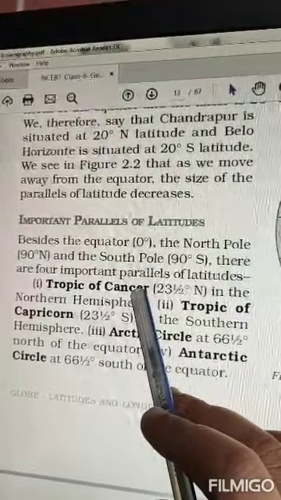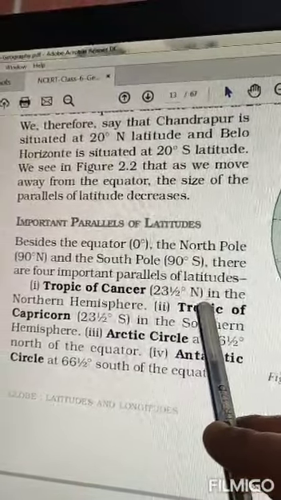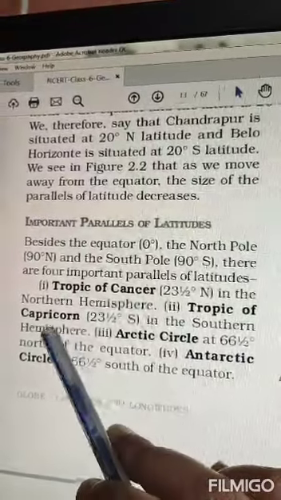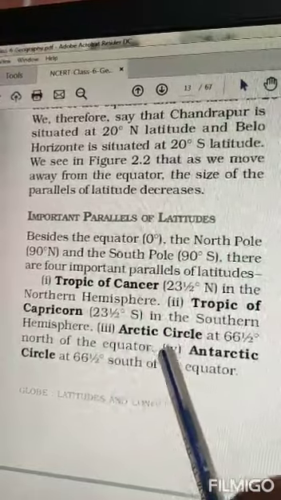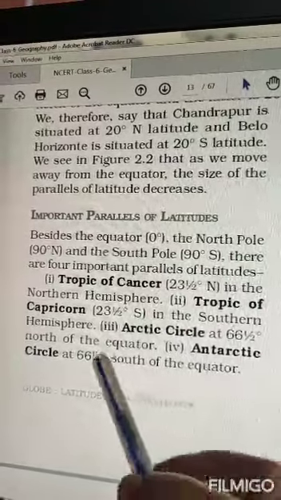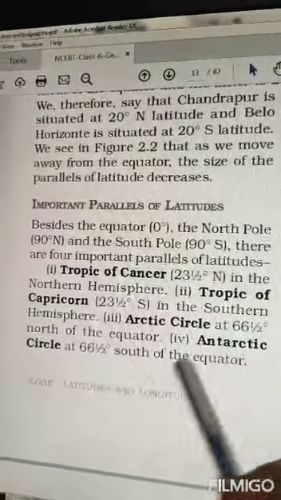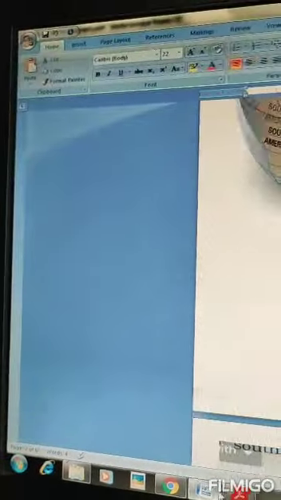Tropic of Cancer, that is 23.5 degrees north in the Northern Hemisphere. Tropic of Capricorn, 23.5 degrees south in the Southern Hemisphere. Arctic Circle 66.5 north and Antarctic Circle 66.5 south. Okay, I'll show you a better diagram here.